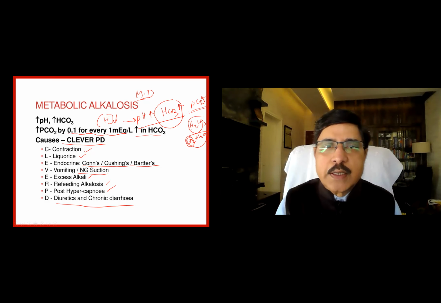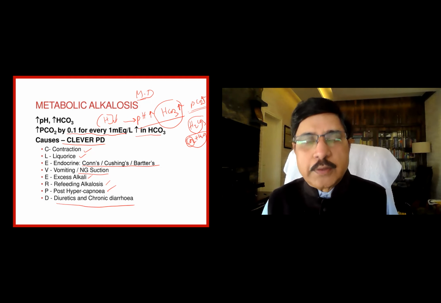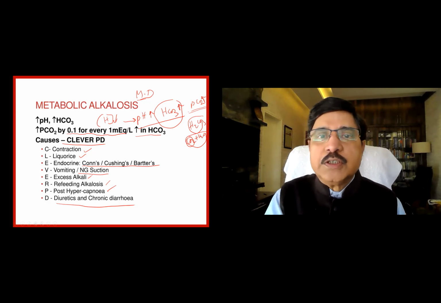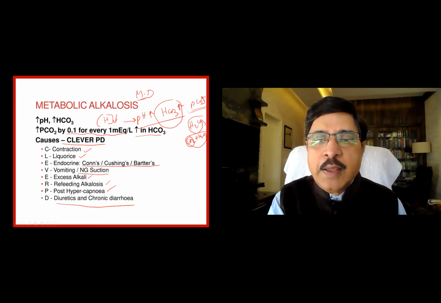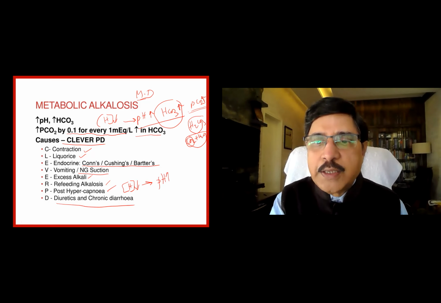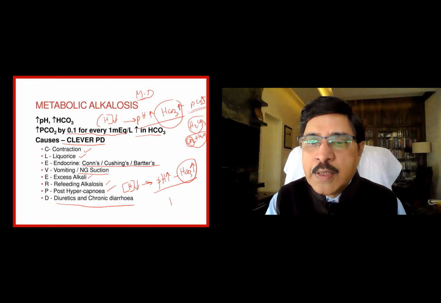So we now discussed what are the various causes or etiological factors of metabolic alkalosis and what actually occurs with the three variables. Again, when there is a decrease in the hydrogen ion concentration, as in alkalosis, this is reflected in the inverse of hydrogen concentration, pH is increased, and you also have bicarbonate, which is the base, because alkalosis base is increased. This is metabolic. This is the primary variable.